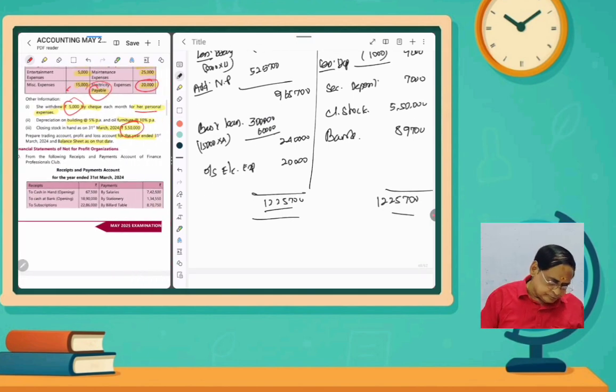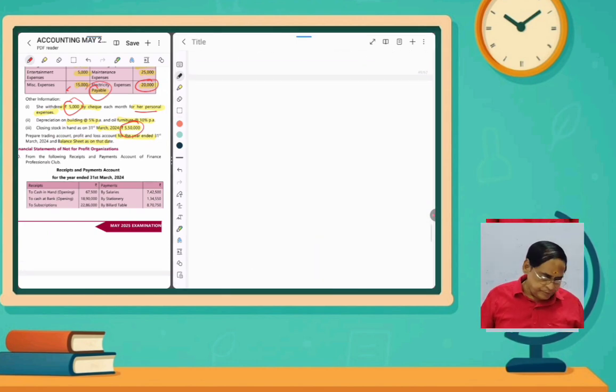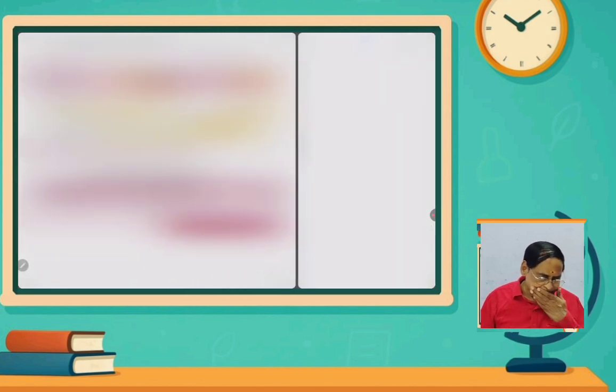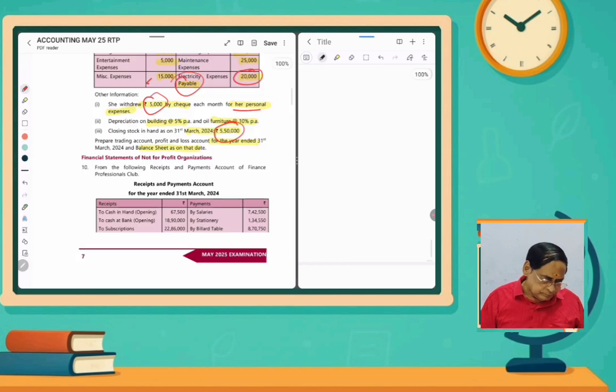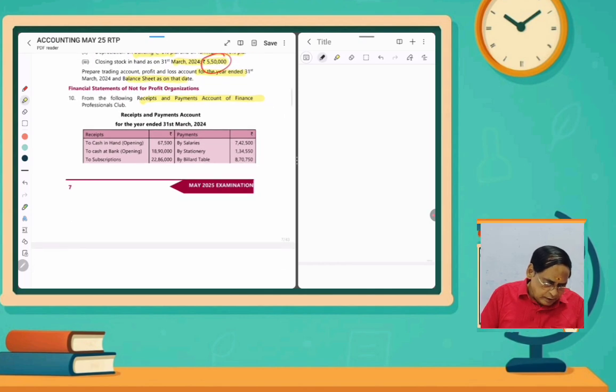And then one more question is financial statements for non-profit organizations. From the following receipts and payments account, I see actually given opening cash and then cash at bank, subscription.